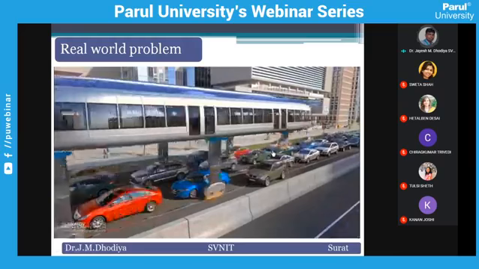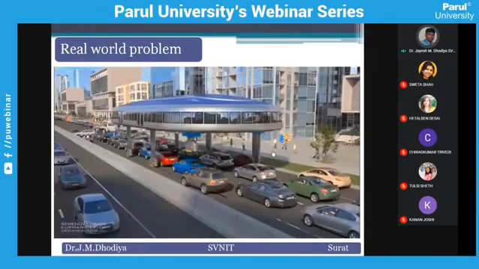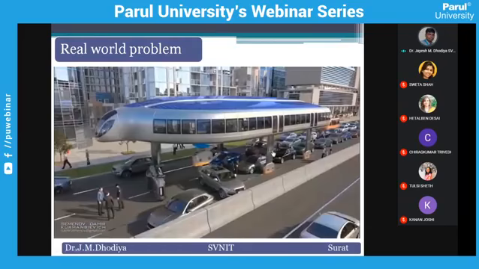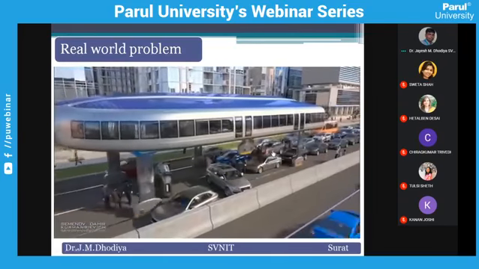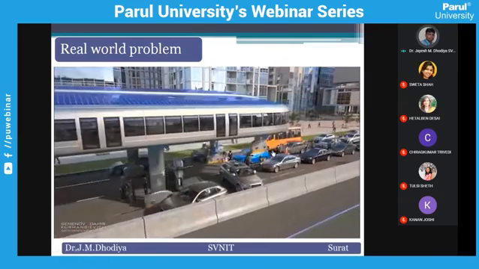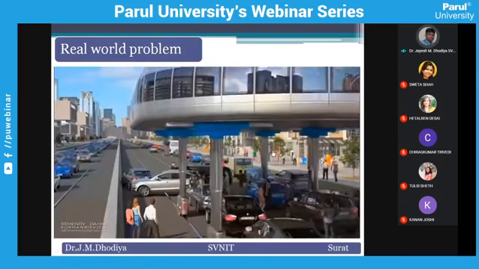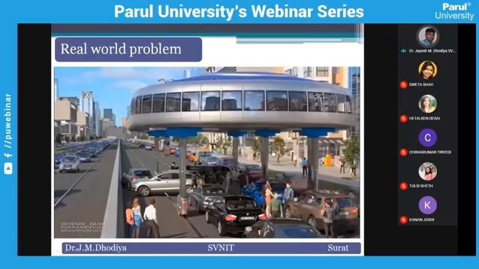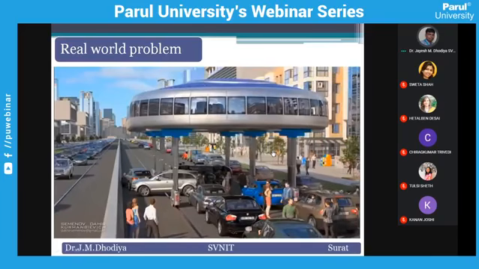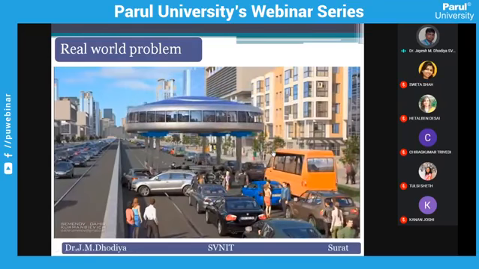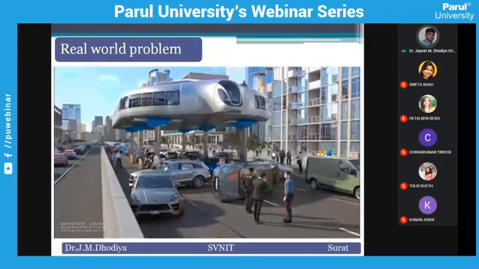Out of them, one model has already been developed in China in a 10-kilometer range. This system exists. In this way we can avoid several transportation issues by using such intelligent transportation. This is the simulation model that the people developed.